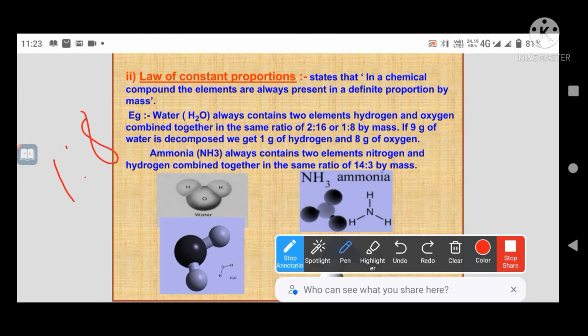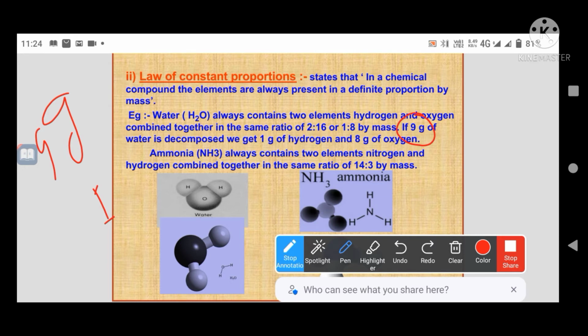If we take 9 gram of water and decompose it, we get 1 gram of hydrogen and 8 gram of oxygen.